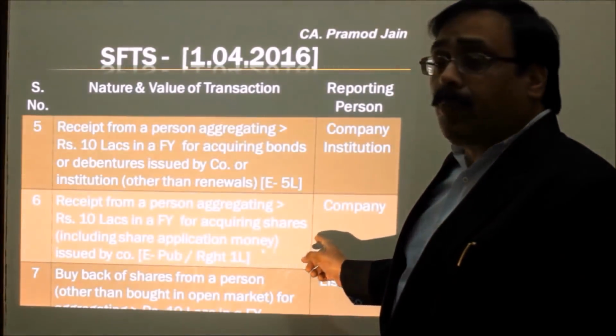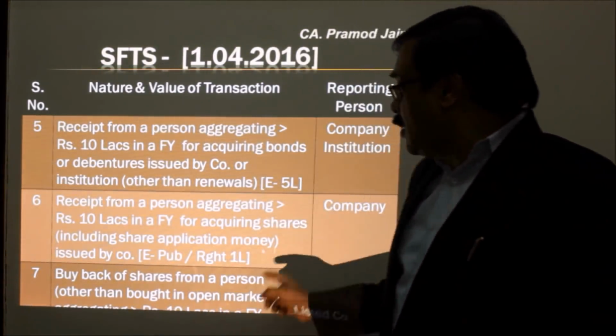Similarly, this point is related to the issue of shares by companies. In case a company is issuing or allotting shares to a single person for rupees 10 lakh or more in a financial year, in that case, that company will have to file Form 61A. Now, suppose a company has issued shares to a foreign company, its holding company, 100% of its shares, and the single amount, say, is 1 crore rupees, that company has to file Form 61A.